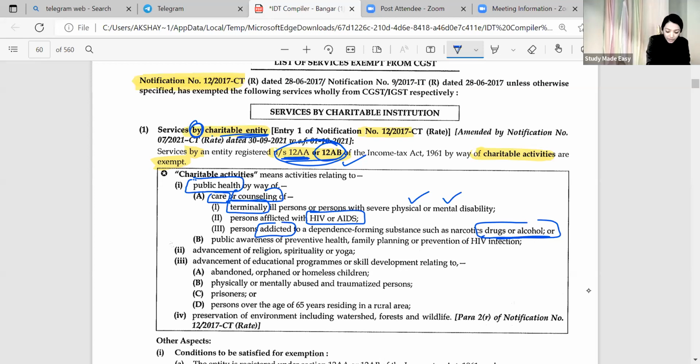Now make people aware about their health. When you have taken care of all these persons, you find that no, let them get aware about their health. So public awareness, whether family planning, prevention of HIV or health, for their health you are doing public awareness. Notice the words public awareness, whether of HIV patients, whether health related, or whether family planning related. Health already includes HIV also. So health and family planning, two words you have to remember.